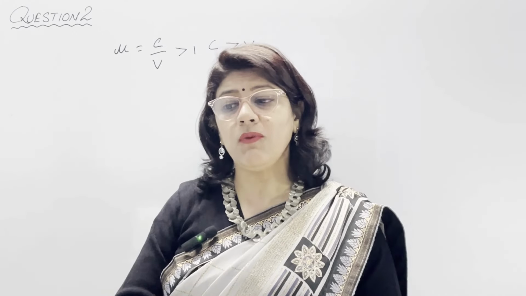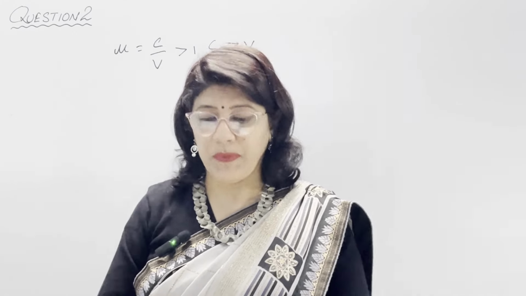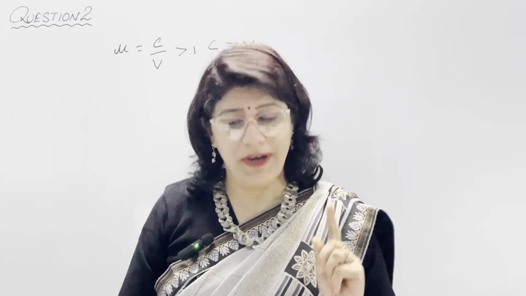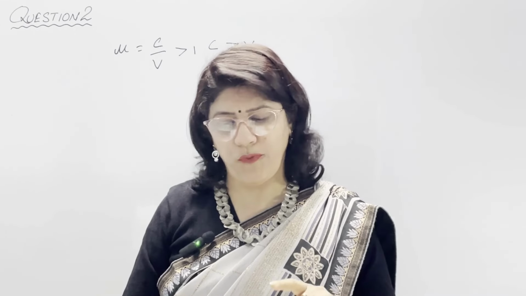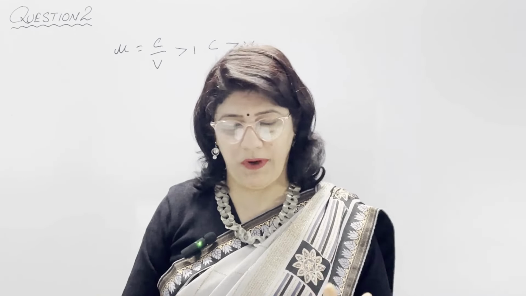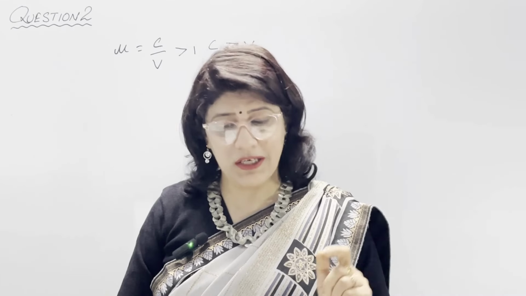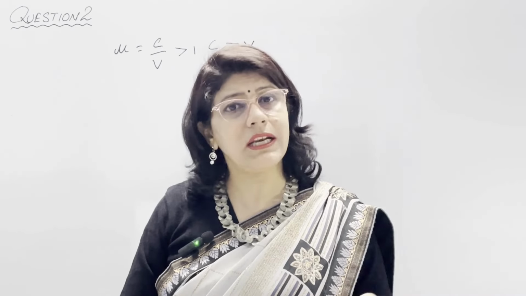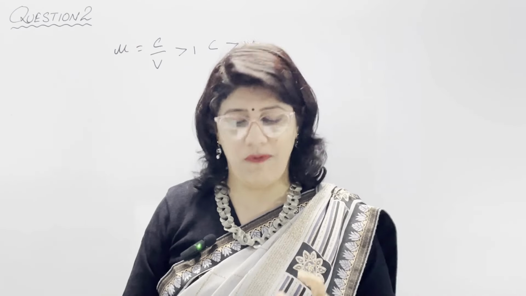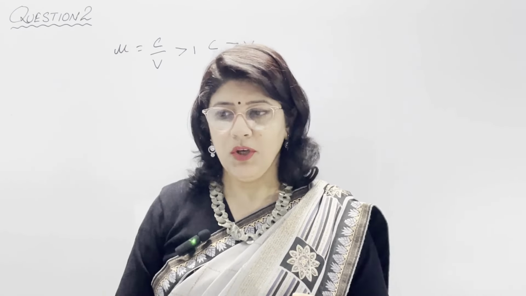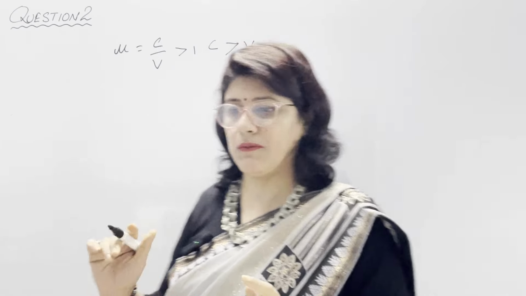In part number B, what is the total reflecting prism? A prism having an angle of 90 degree between its two refracting surfaces and other two angles each equal to 45 degree is called a total reflecting prism, and the light incident normally on any of its faces suffers total internal reflection inside the prism. So we call this a total reflecting prism.